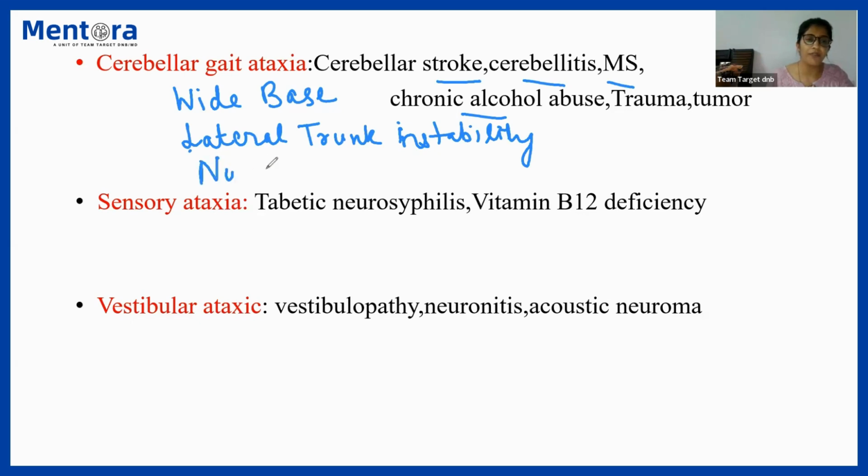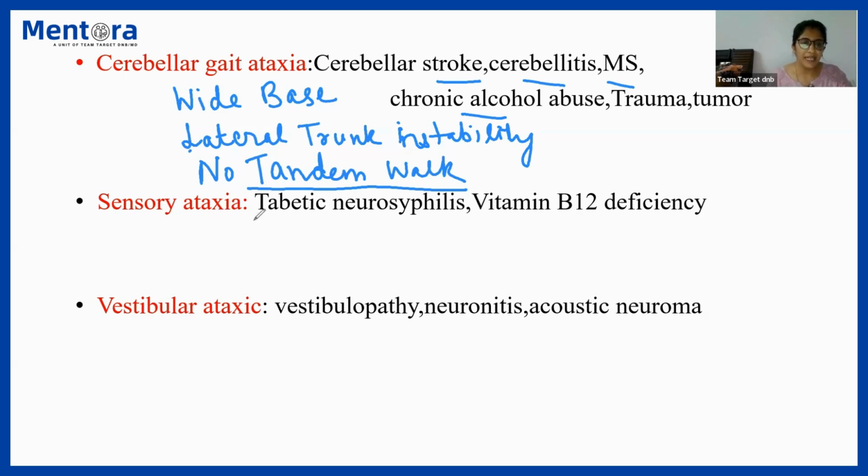So, absence of tandem walking. What is tandem walking? Tandem walking is a kind of walk where we walk heel to toe. You must have seen in your clinics, we ask the patient to walk by touching the toes and heels of one foot followed by the other. That is known as tandem walk. Loss of tandem walk is a typical feature of cerebellar gait ataxia, right?